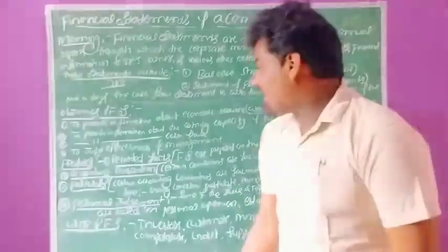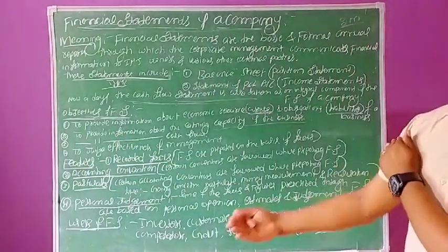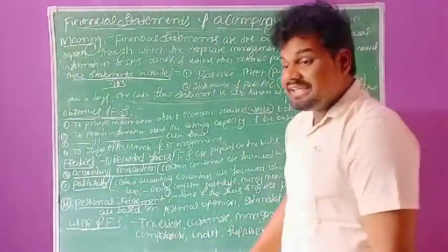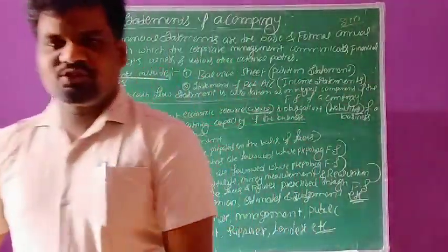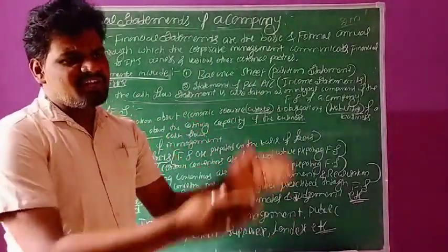The third one: to provide information about cash flows. In the business organization there might be cash inflows or outflows.